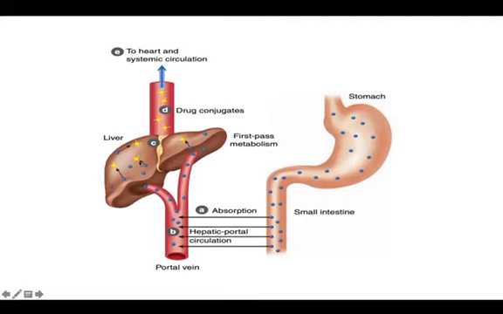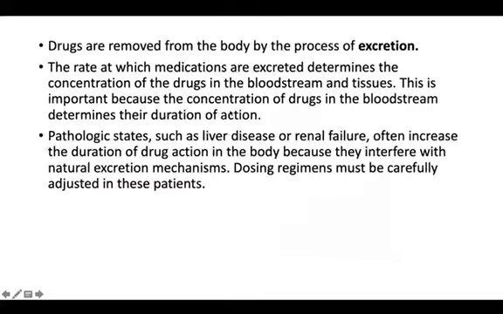These inactive drug conjugates enter the bloodstream, and after that they go into the systemic or general circulation. Okay, that is regarding first pass metabolism.